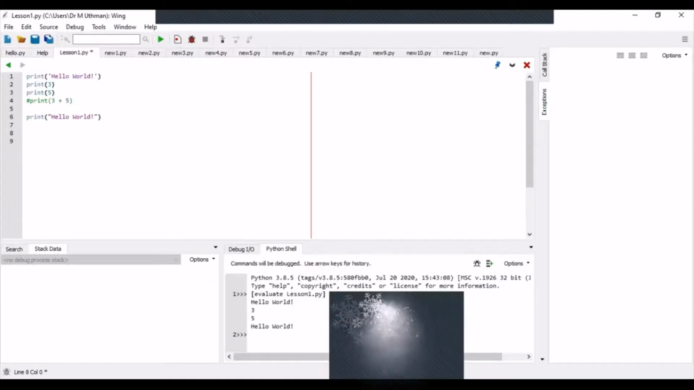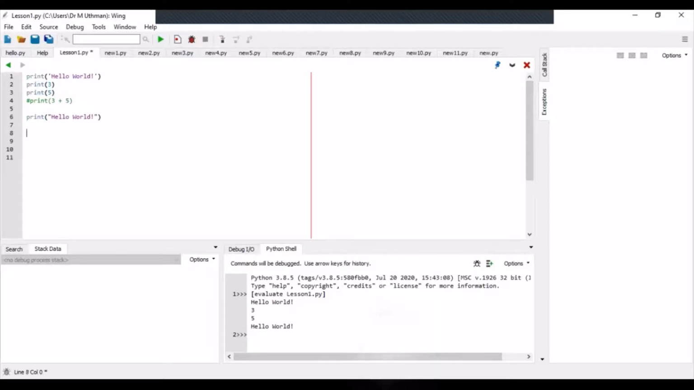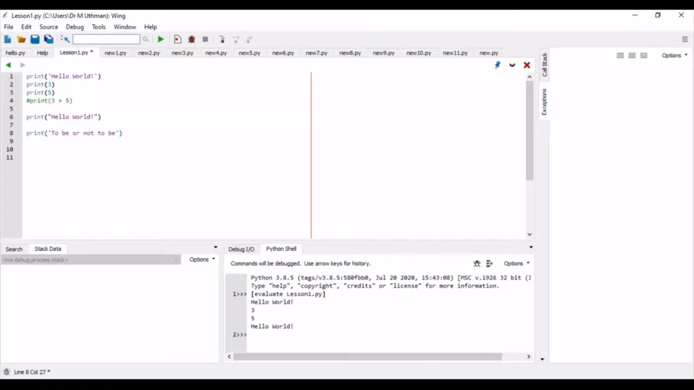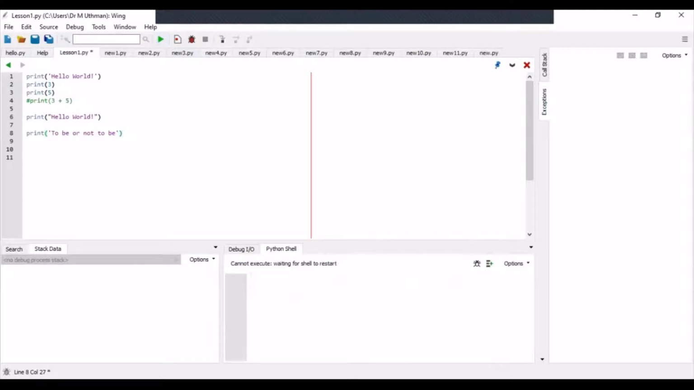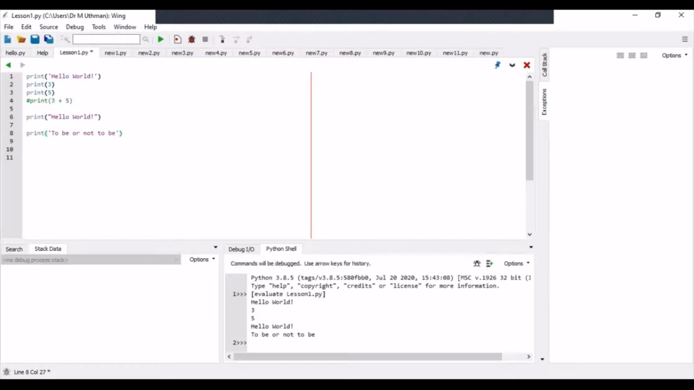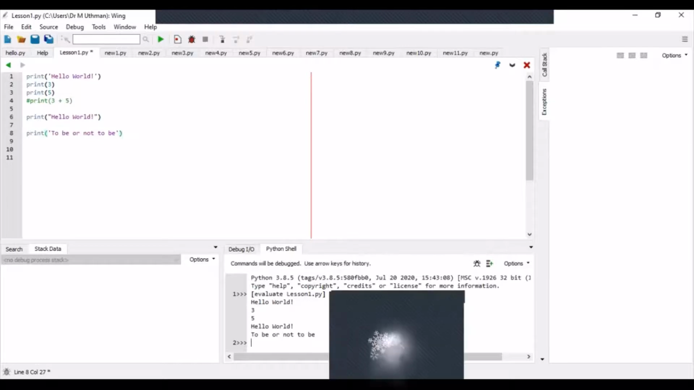Another thing is you have more examples. Let's say print something like to be or not to be. So you say hello world, to be or not to be. Leaving this space here does not matter, because Python will just go to the next line and execute it. There's a way to leave a space if you want to. Maybe I'll discuss it later when we get there.